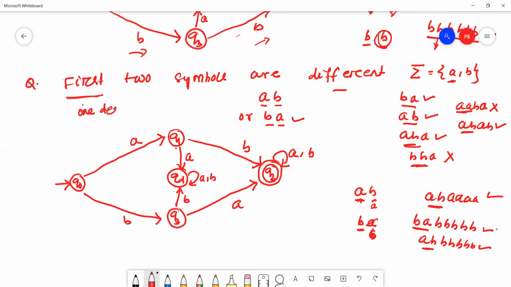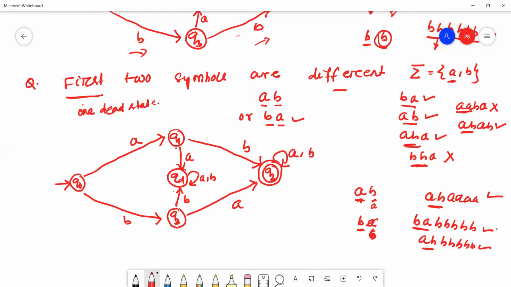When we talk about any FA in case of DFA, it must always have one dead state. Every DFA must have one dead state. Hope all of you understand.